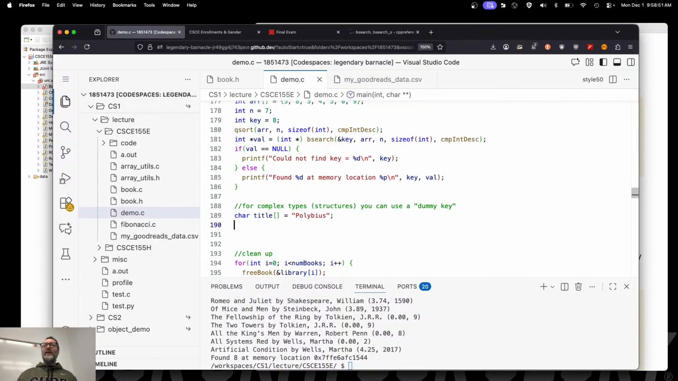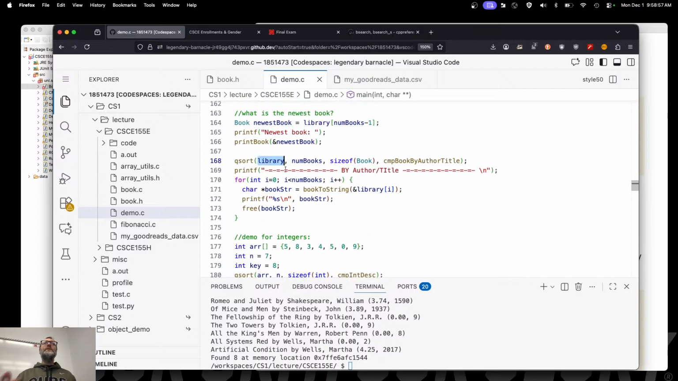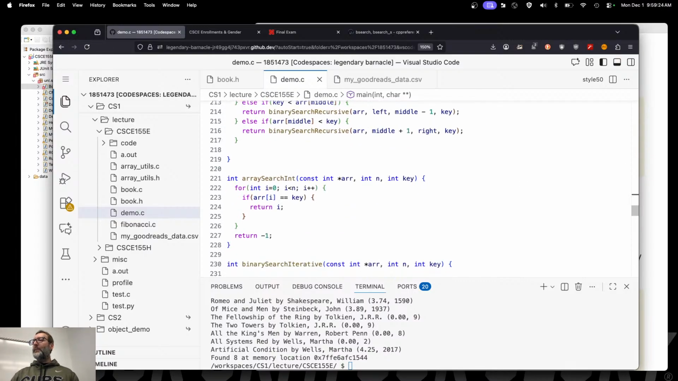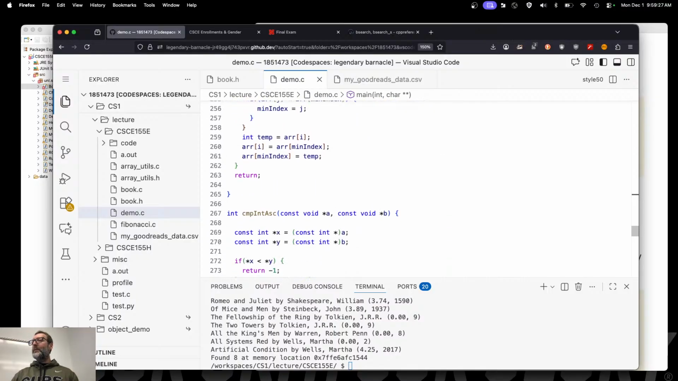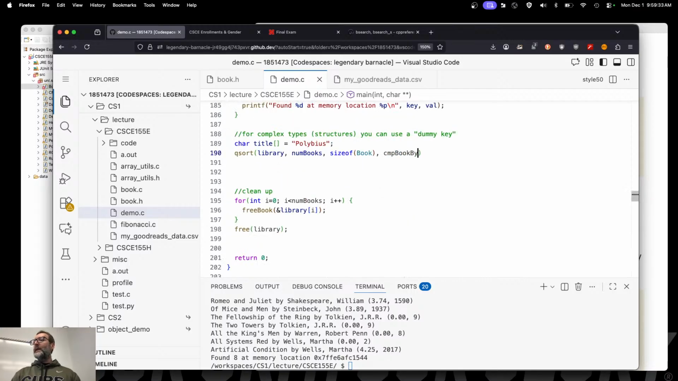Right now, when I search through my books, my library up here, I'm searching a bunch of books. Do I have a book here though? Is that a book? It's just a title, right? A book is many more things, so I'm not going to be able to search for it by title. First of all, let's go ahead and qsort it by title to make sure that it is actually sorted first. So library, num books, size of book, right? And then finally, what is my comparator for title? If I were consistent, it'd probably be cmp_book_by_title. Yep, cmp_book_by_title, right?